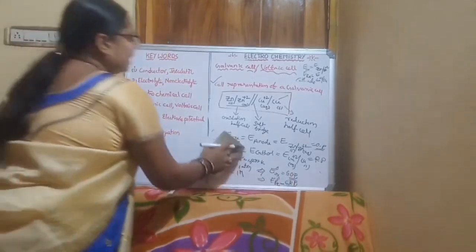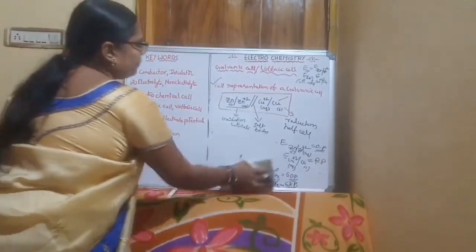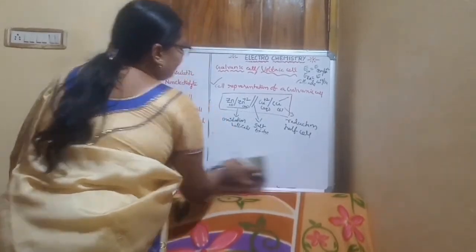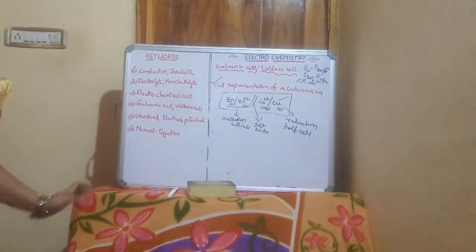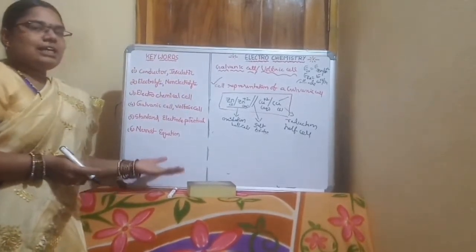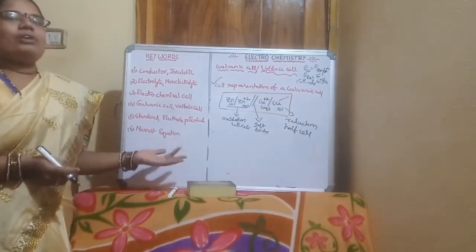So we can calculate only the potential difference. We cannot calculate a single electrode potential. To calculate a single electrode potential, we must have a reference electrode.